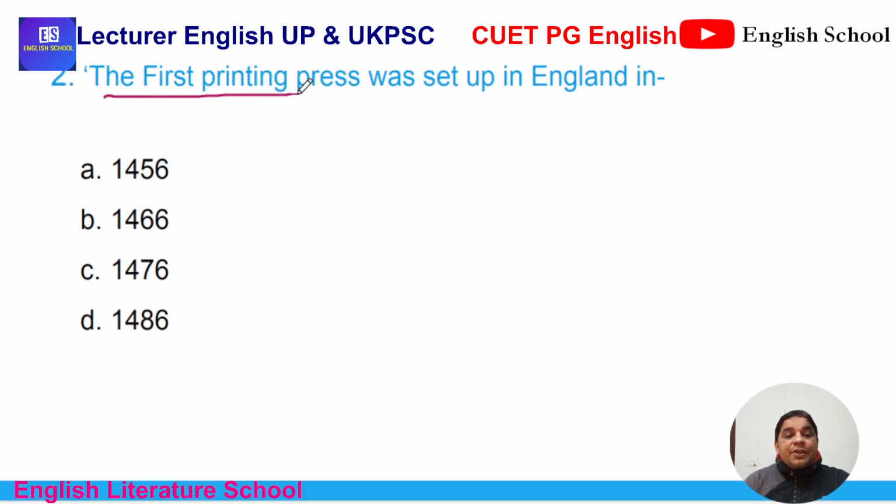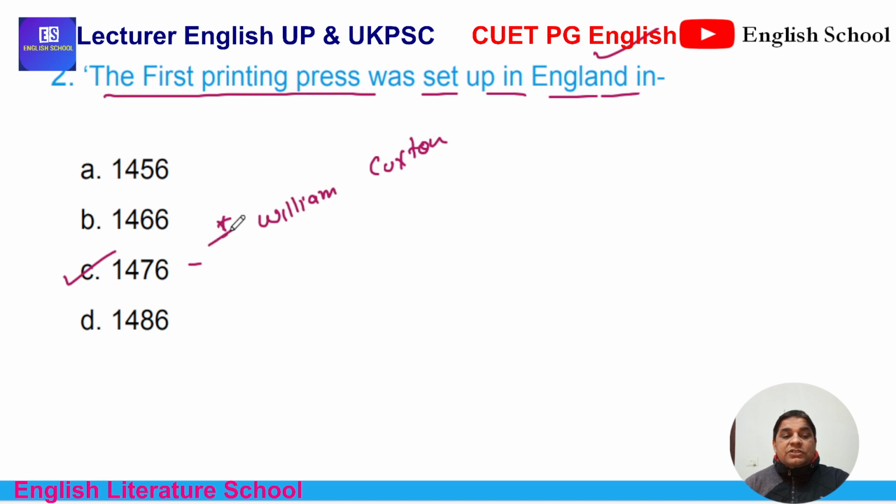Question number 2. The first printing press was set up in England when? The years are 1456, 1460, 1476, 1486, and again C is the correct answer. William Caxton was the man who set up the first printing press in England, in 1476.